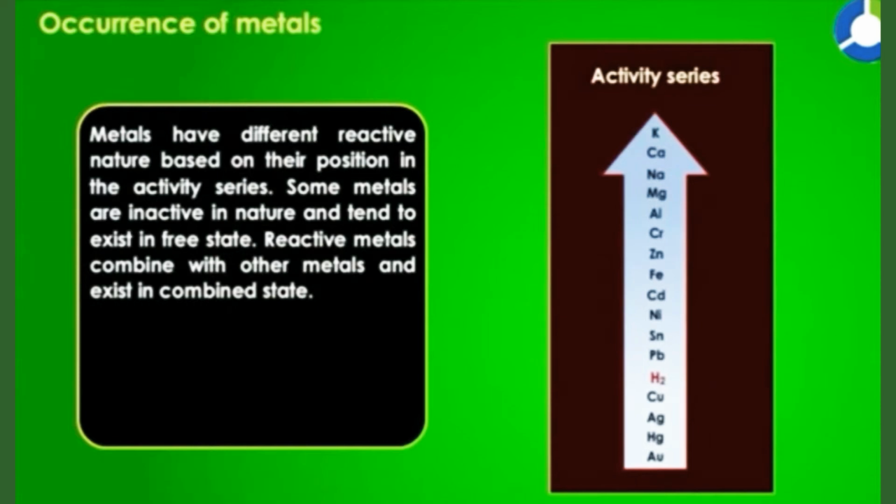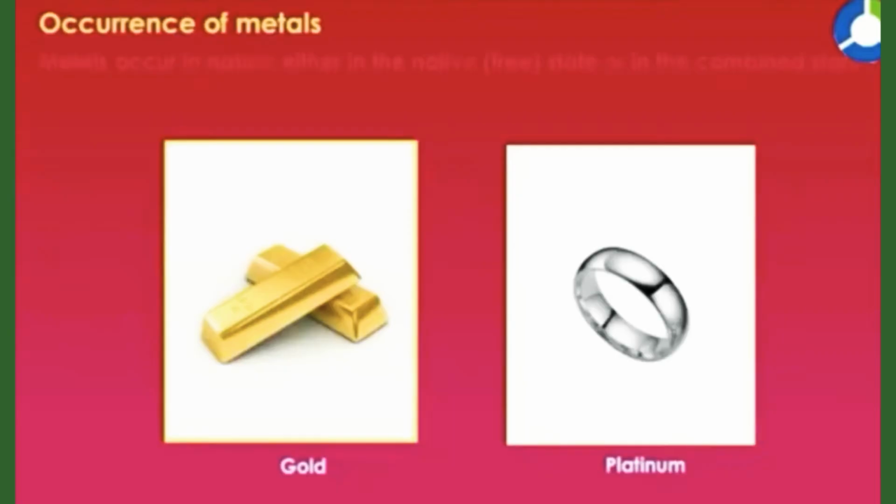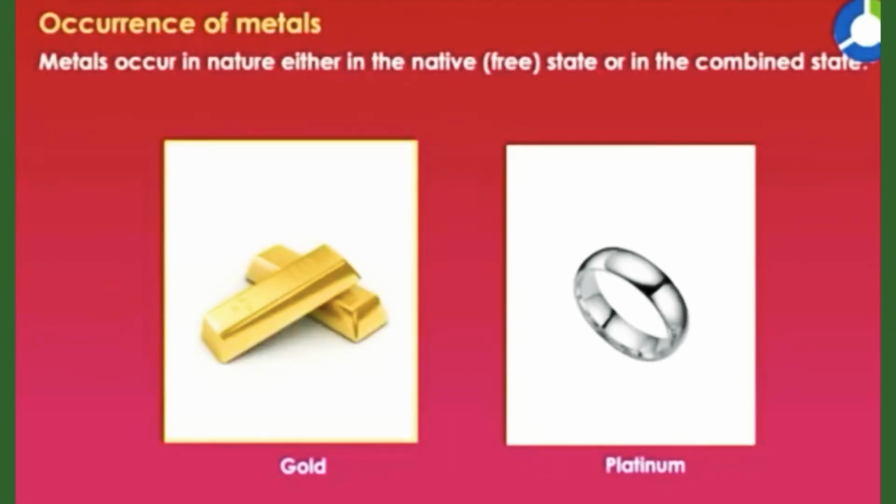Metals have different reactive nature based on their position in the activity series. Some metals are inactive in nature and tend to exist in the free state. Reactive metals combine with other elements and exist in the combined state. Metals occur in nature either in the native, that is free state, or in the combined state. Gold and platinum occur exclusively in the free state.